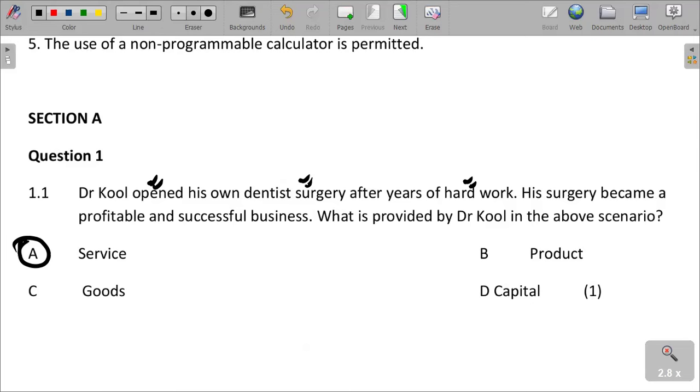That is not capital. Capital is money that we need in business or we need to start a business. That is not goods because this is non-tangible. So a service is what Dr. Koo is providing in this scenario. He provided a service. So our answer is A. He provided a service, which is A.